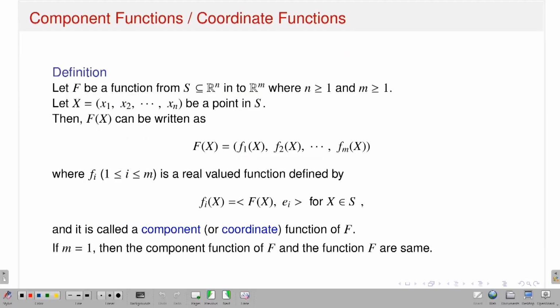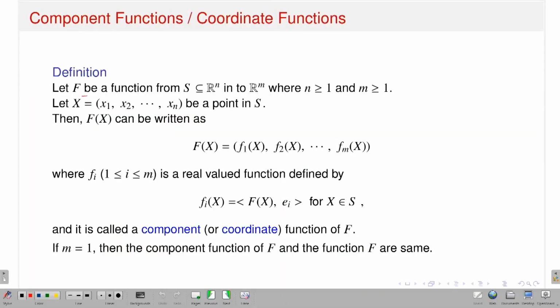Okay, so now this is very important. What I am trying to say is that if I have a function capital F from, say, n-dimensional Euclidean space to m-dimensional Euclidean space, then I can have a representation of this function as coordinate or component functions. Just like we have noticed, if I have a sequence capital Xk in Rn, then corresponding to that sequence Xk, we have n many coordinate sequences of real numbers. Similar things I can have in the context of several variable functions. Let's see how things go.